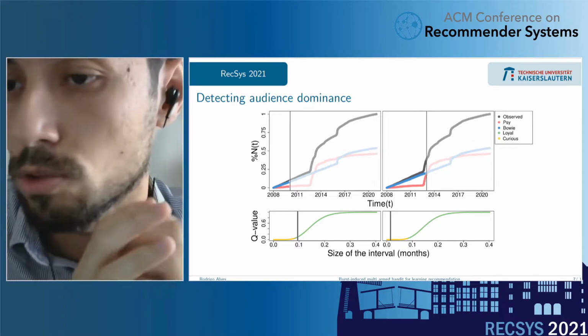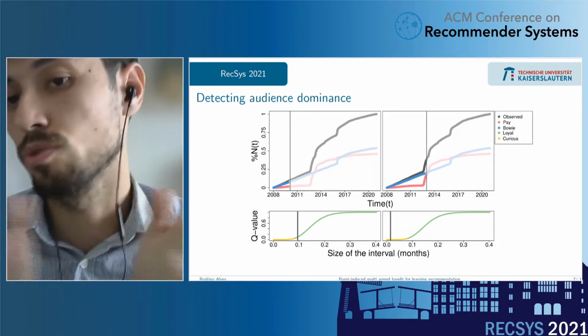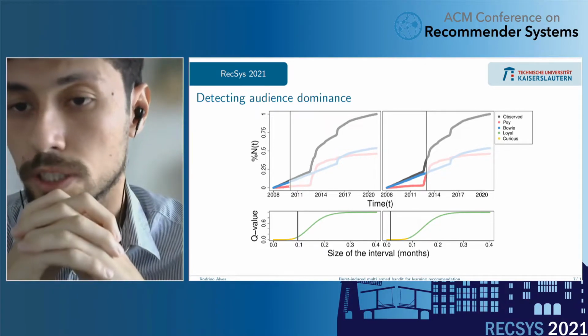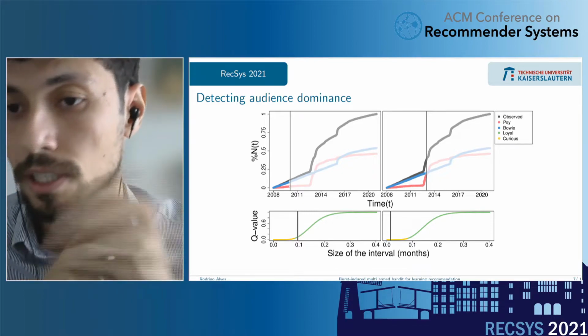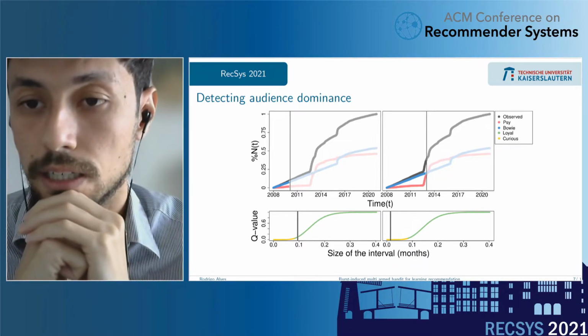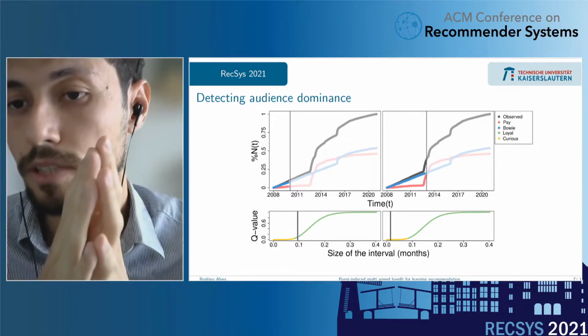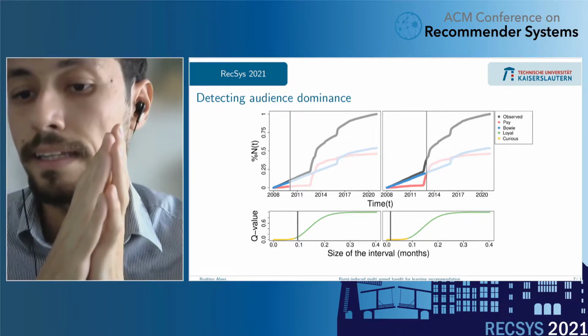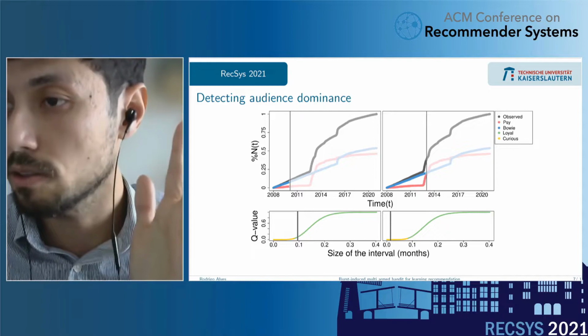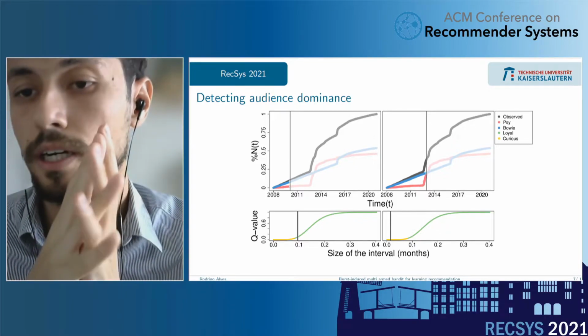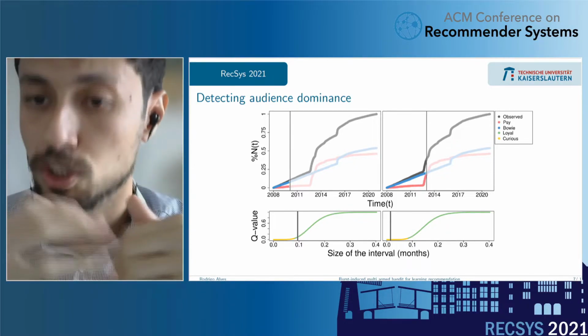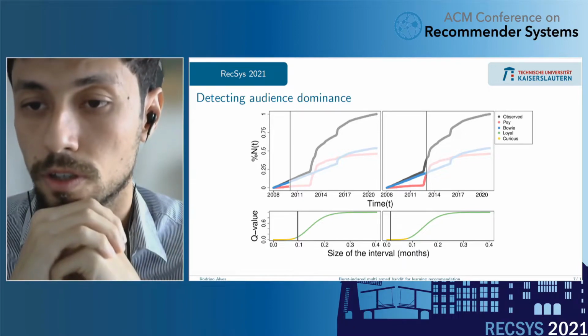Trying to illustrate what it means, let's take these two examples in our toy example. The first point, on the left, is clearly a dominance of a loyal audience, and the interval is big enough to have the number of events expected from the Poisson process of this loyal audience.